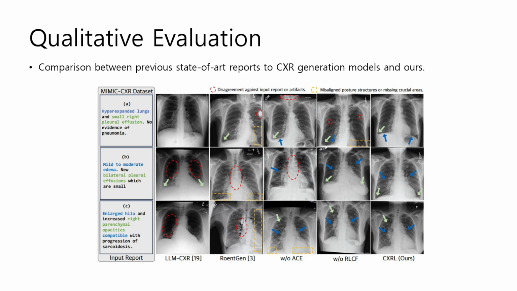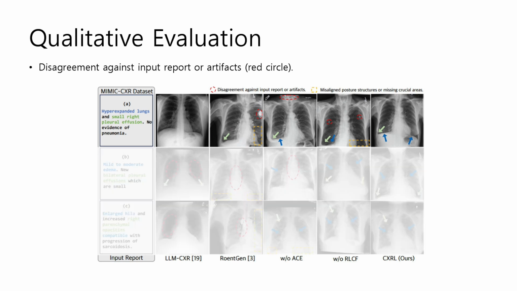This is a qualitative comparison between previous state-of-the-art report-to-CXR generation models and ours. The blue and green texts match their corresponding colored arrows. First, look at the red circle. It represents disagreement against the input report or artifacts. Our CXRL exhibits superior agreement between CXR and report compared to the baselines, especially in its capability to avoid generating unmentioned objects. RentGen detects a pacemaker contrary to the report content, while CXRL maintains semantic consistency with the report content by ignoring the pacemaker.